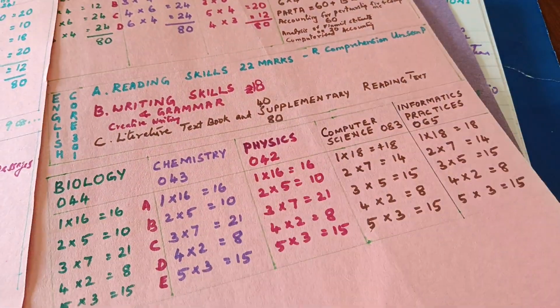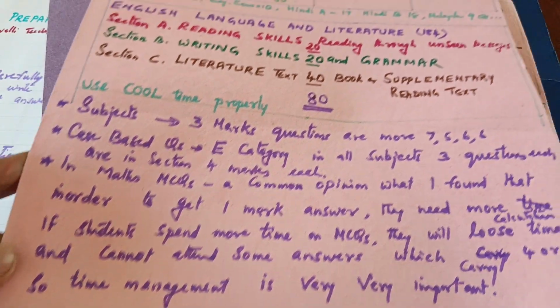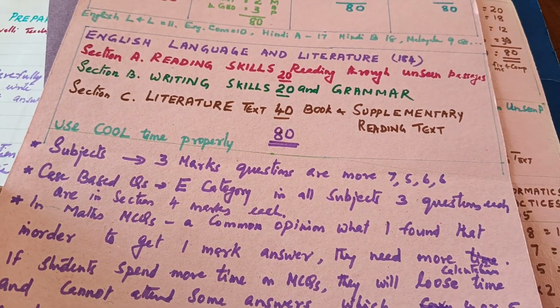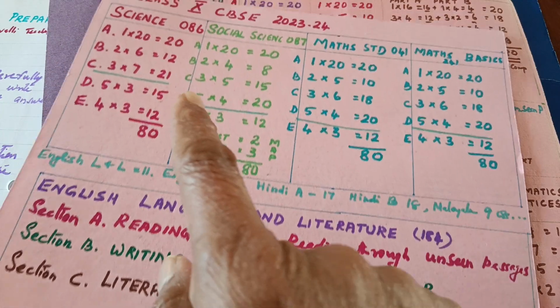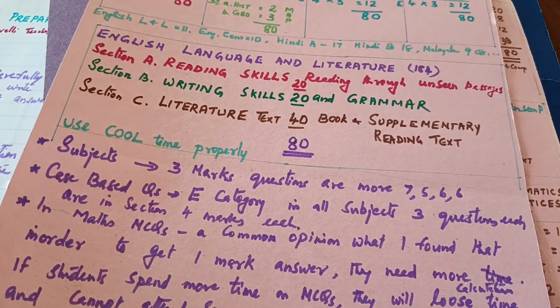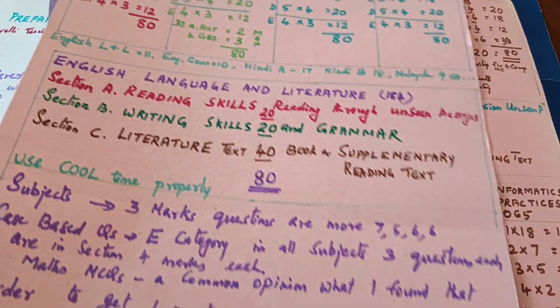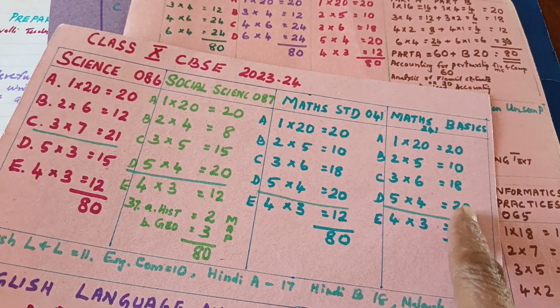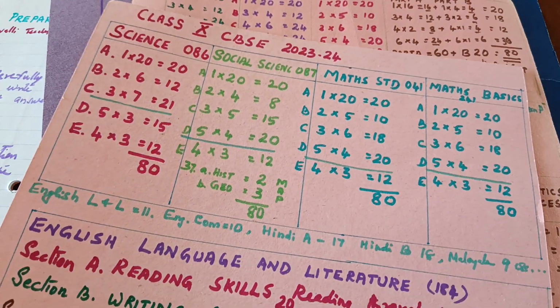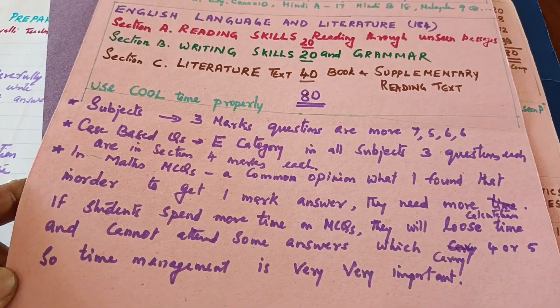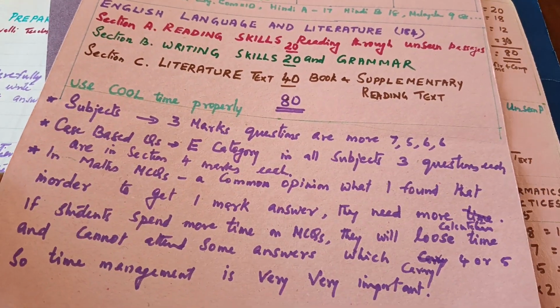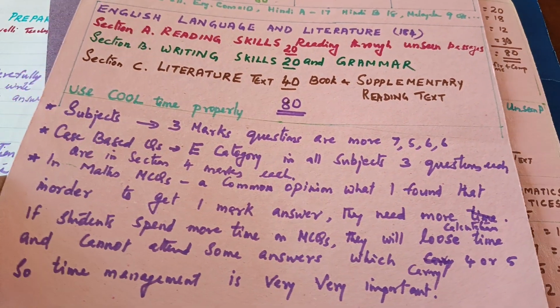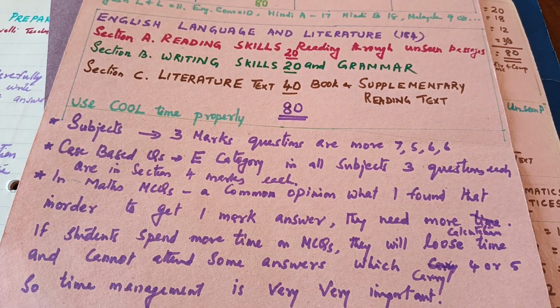Next, let me show you this one. Here I will read out that one also. In subjects, 3-mark questions are more, as I already read: 7, 5, 6, 6, like that. 7 questions are there, 6 questions, 6 questions, 5 questions. That is why I told you it is written like that. And case-based questions are E category in all subjects, 3 questions each in the section, 4 marks each.